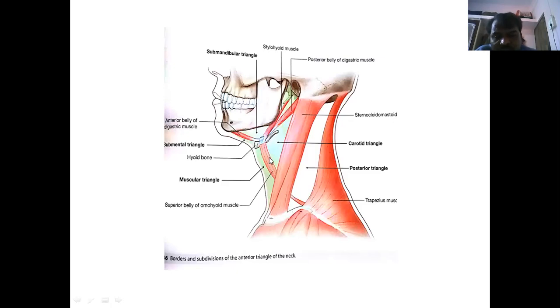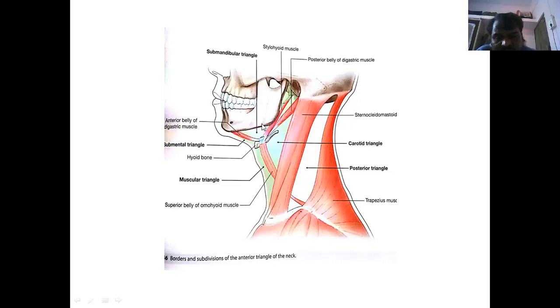Superior belly of the omohyoid, posterior belly of the digastric muscle, sternocleidomastoid muscle. This is the carotid triangle, submandibular triangle, and next the submental and muscular triangles. These are all present in the anterior triangular region. If you make one imaginary line from the symphysis menti up to the jugular notch, it divides the neck region into anterior regions, right side and left side. This is an imaginary line.